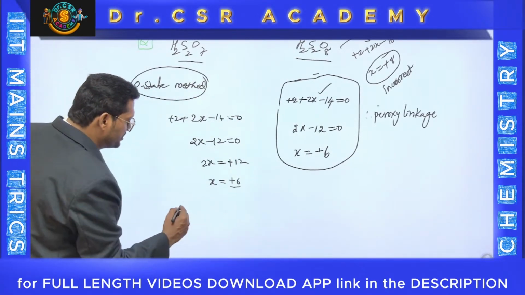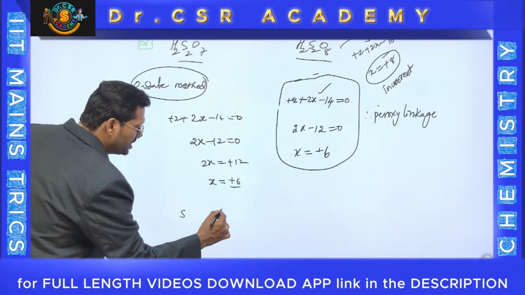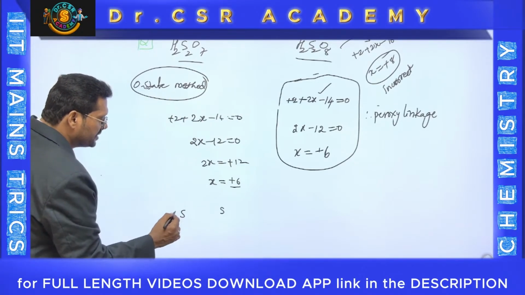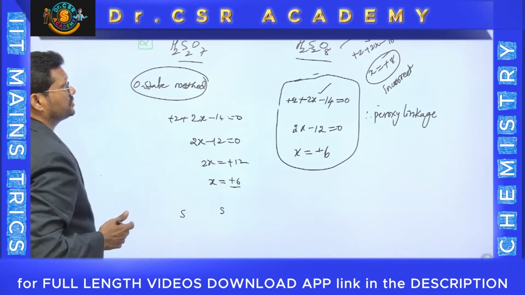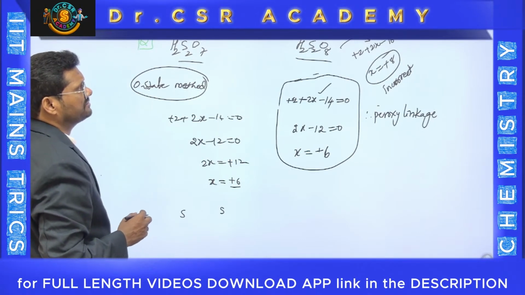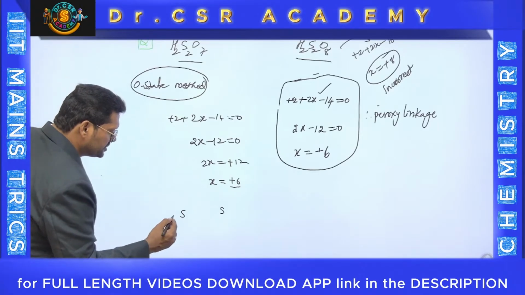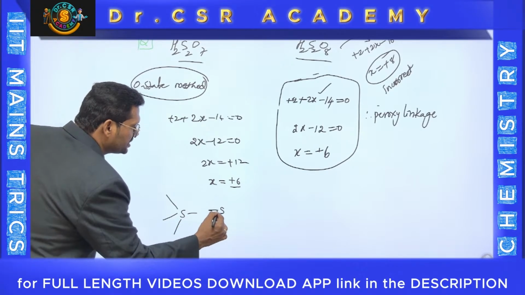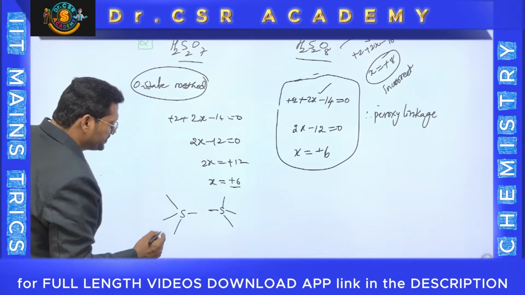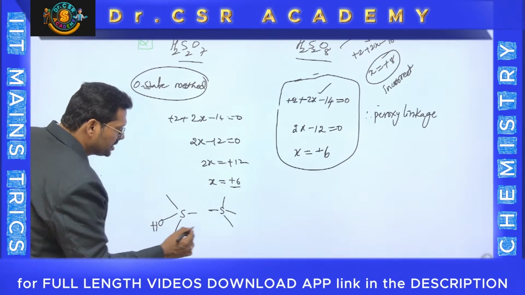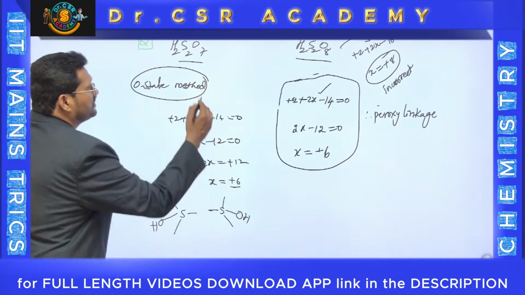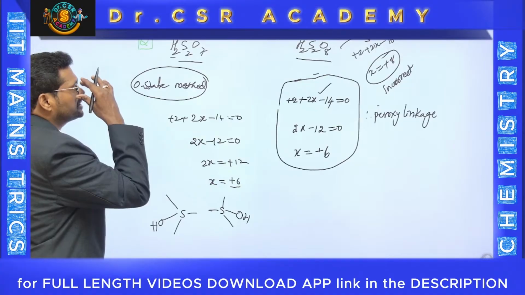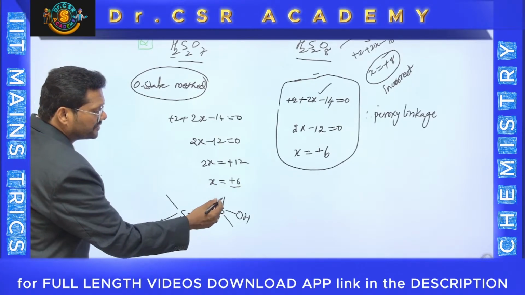H2S2O7. This way you can write it. Sulfur you can keep here. You can take one more sulfur. Total oxygens are 7. In fact, there are only 2 hydrogens. H2S2O7, H2S2O8, only 2 hydrogens. That means here you can keep 3 bonds, one like this. Here also 3 bonds this way. One is OH. Here also one is OH. Totally 7 oxygens, so here you have provision for 3 more oxygens.